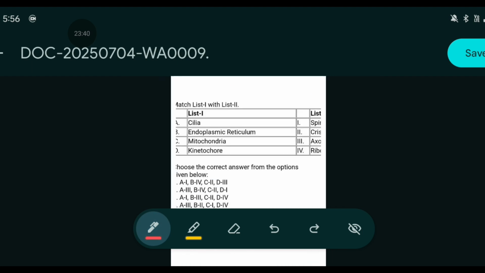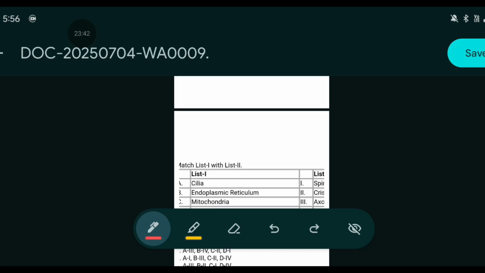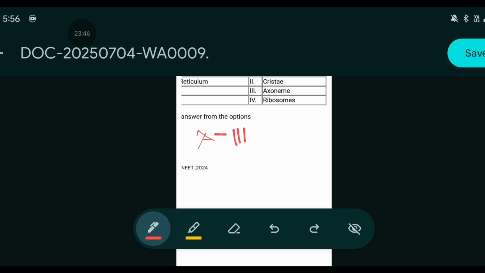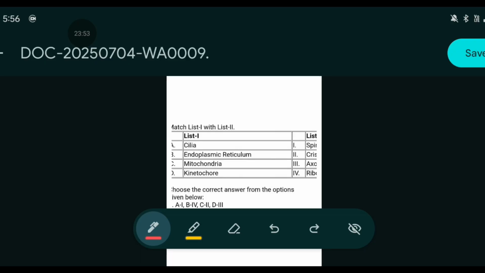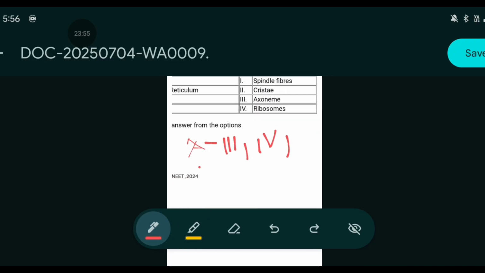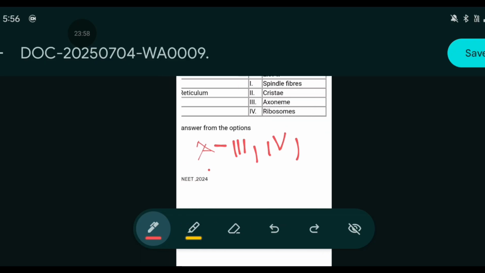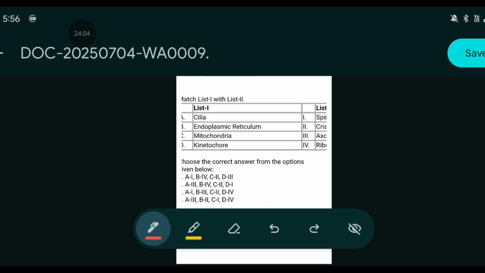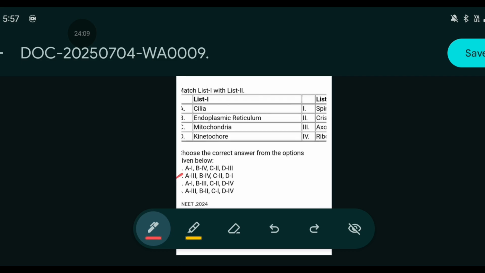Now next, endoplasmic reticulum will be ribosome. Now mitochondria, mitochondria will be what, Christae, that is 2, and the last one will be 1. That is 3 4 2 1, so the option is 2.